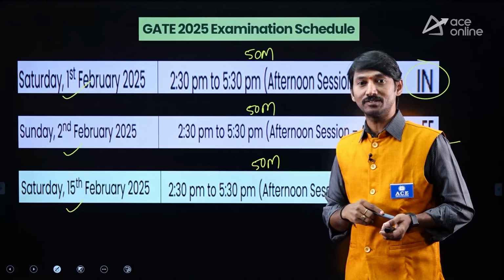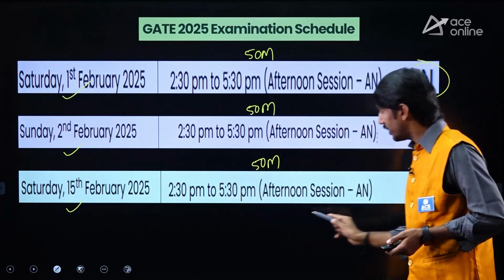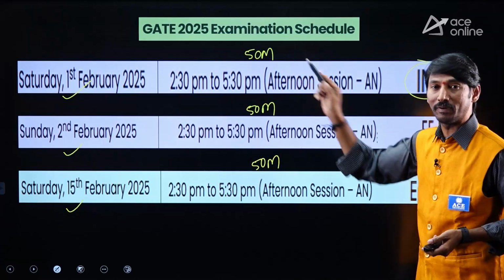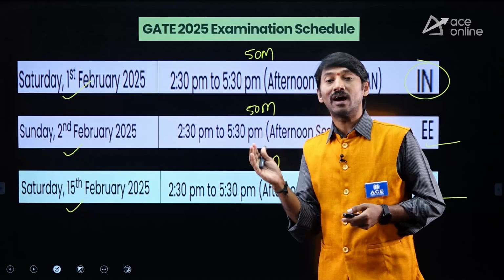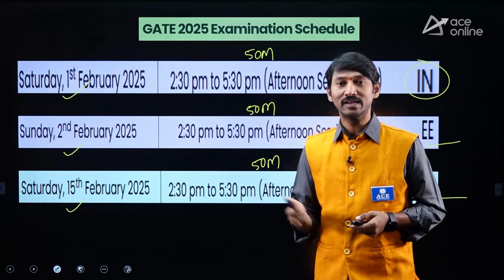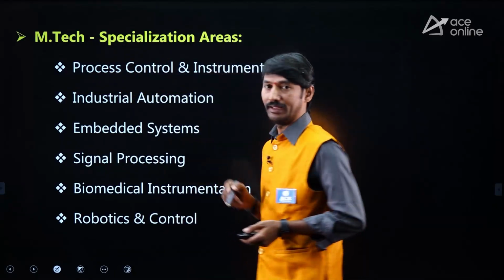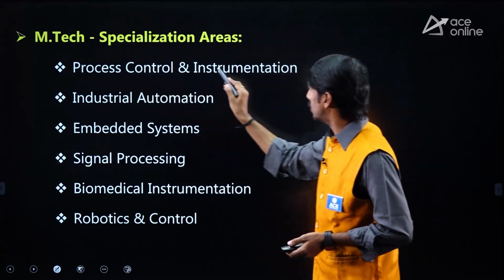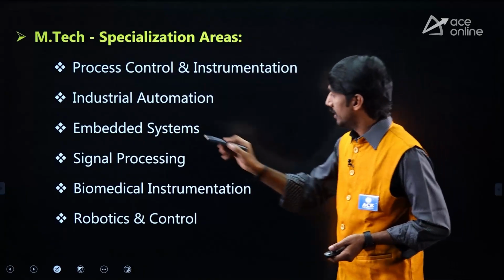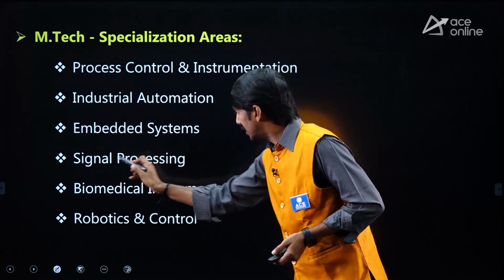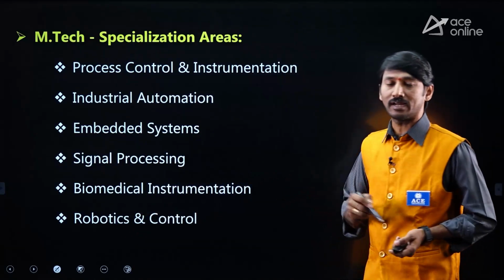MTech specializations. You can choose the MTech specializations. In the same way, electronics people with the IN paper rank, you can choose the MTech specializations whichever are related to your own branch. So those are the MTech specialization areas: process control instrumentation, industrial automation, embedded systems, signal processing, biomedical instrumentation, robotics and control.